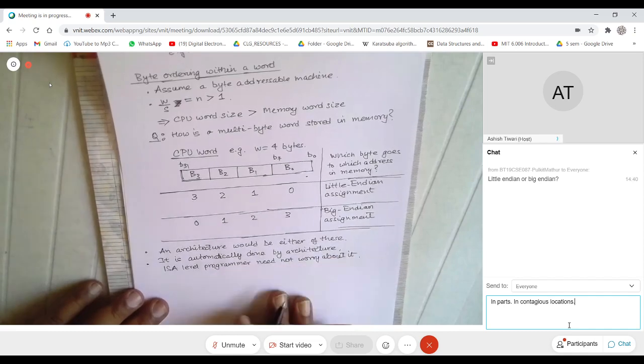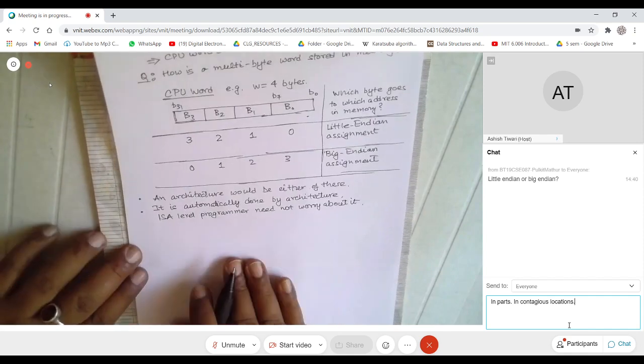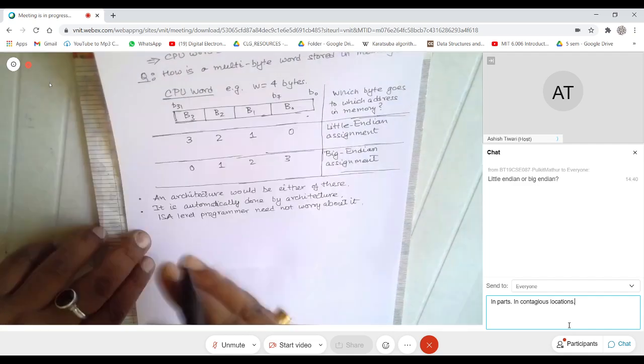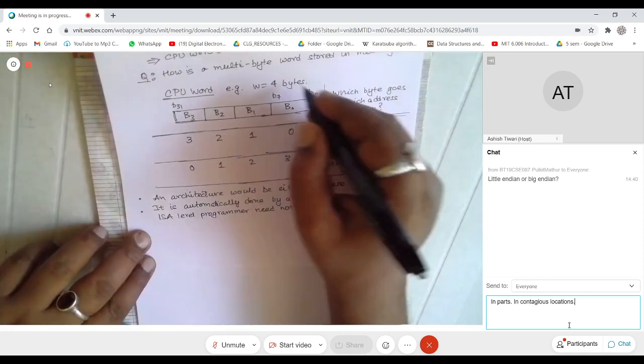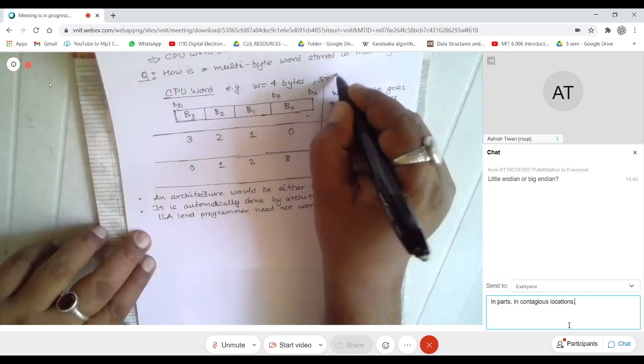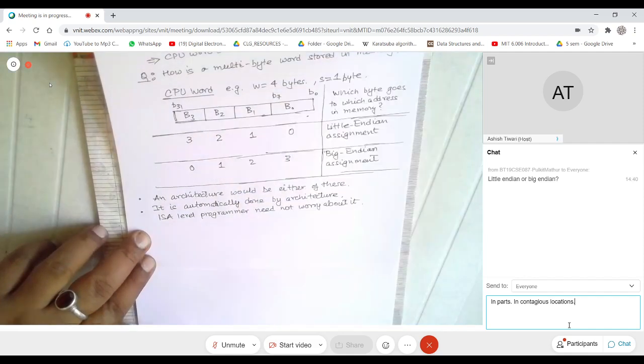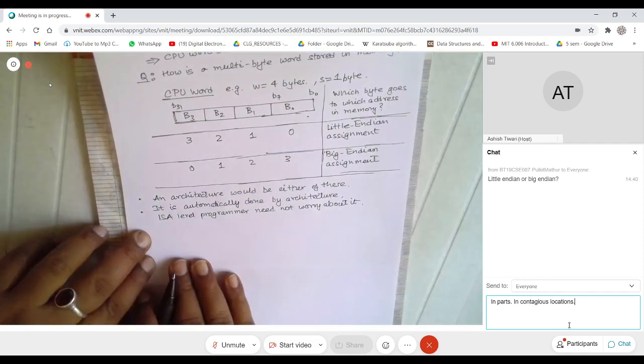So what am I saying? If you look at how a multi-byte word gets stored in memory, this could be, and you can take another example, just an example with W is 4 and S is 1 byte. You can take other examples also.